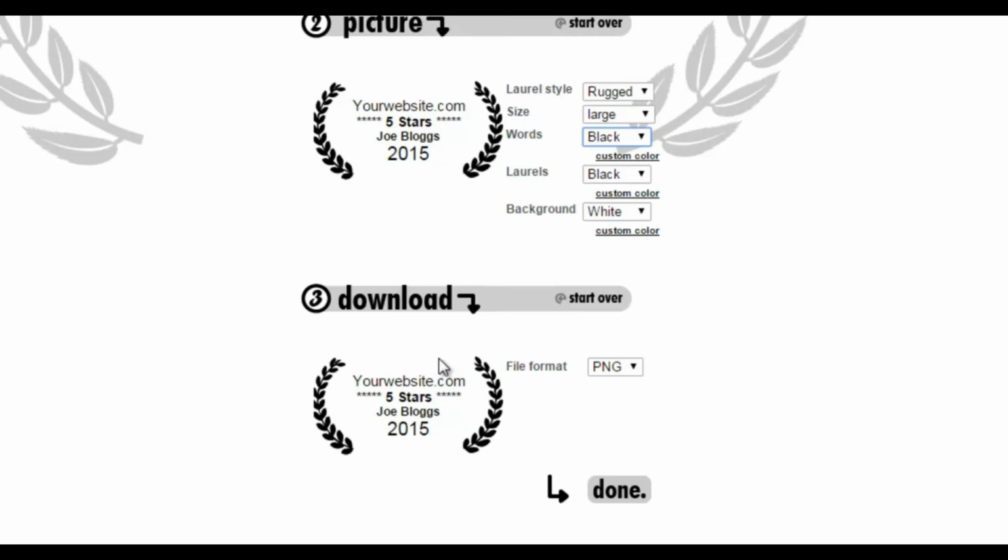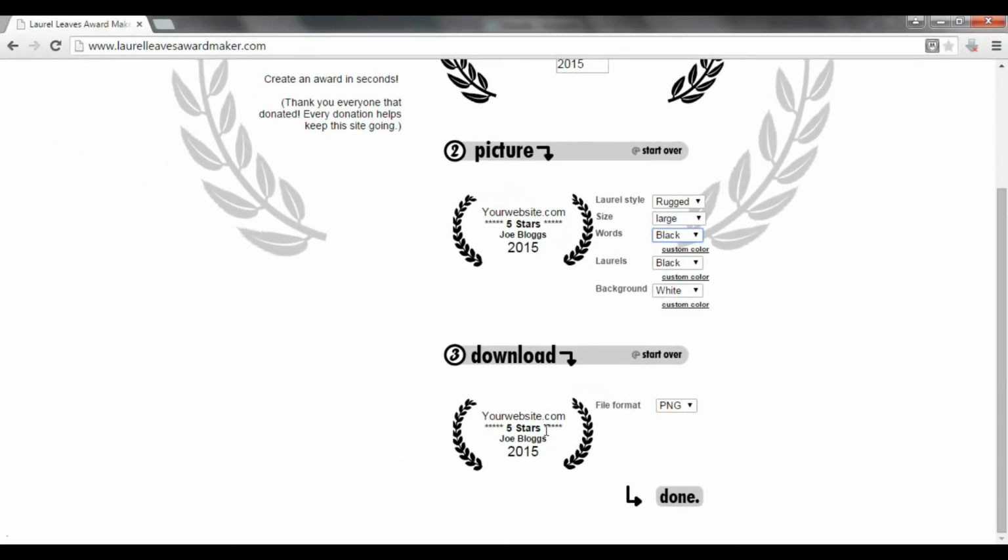Now, how is this useful for traffic? Now, what you can do, if you're ranking different blogs, different websites, different posts, you can send this award logo to people, and they will then put this award logo potentially on their blogs, on their social media websites, to say that they've been awarded 5 stars. Anyone that's looking at their blog or their social media website will see your website URL here. So that can generate quite a lot of direct traffic from other people's websites just by giving them this award,